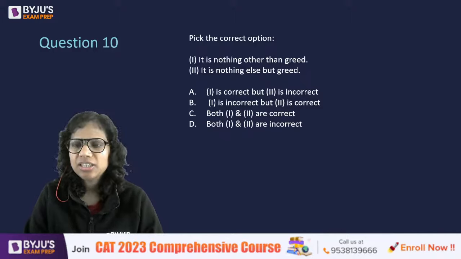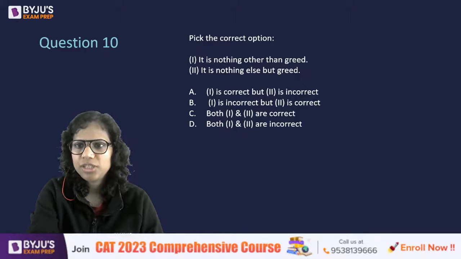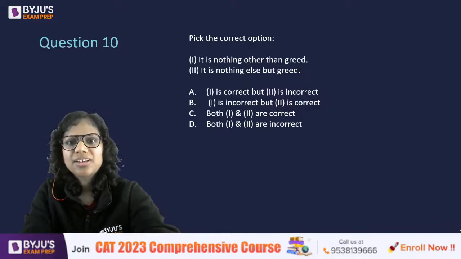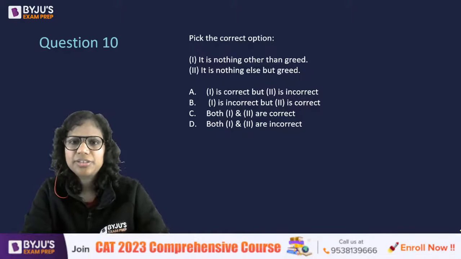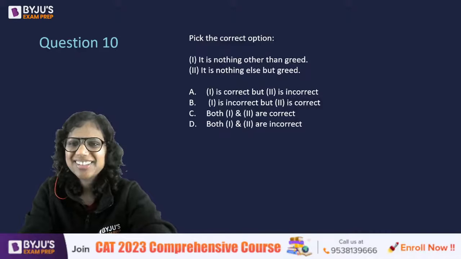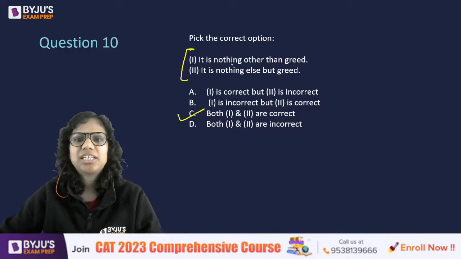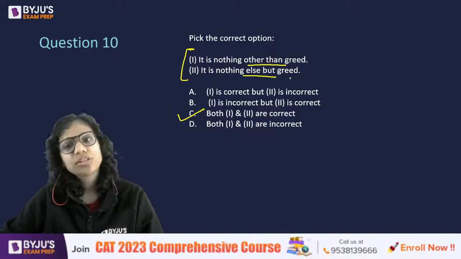Okay, so I've got A, C, B also, a couple of B's. All right. So those who say A, one is correct, but second is incorrect. Why is second incorrect? So both are correct here. Both 1 and 2 are correct. It is nothing other than greed is also correct. It is nothing else but greed is also correct.